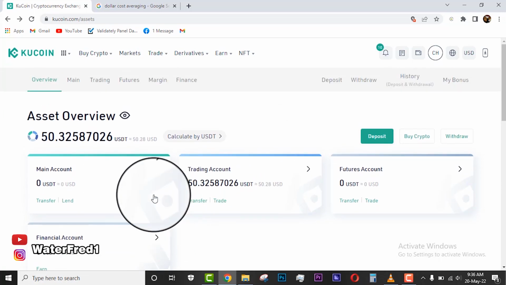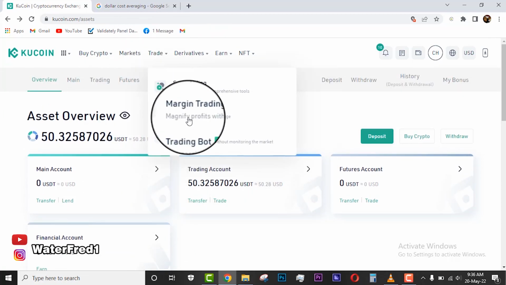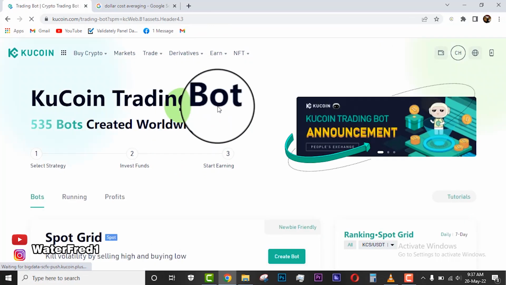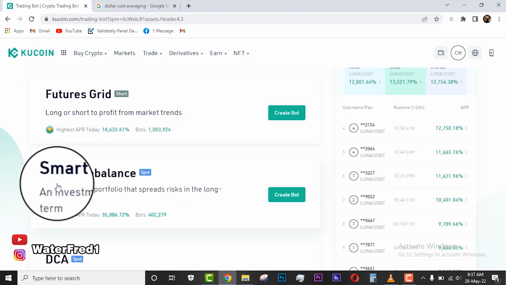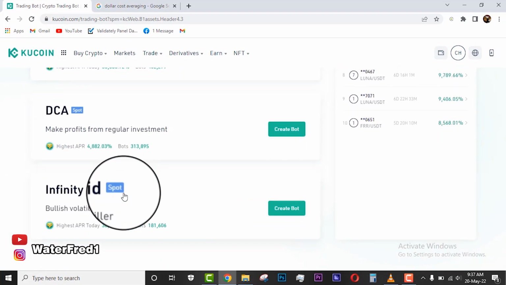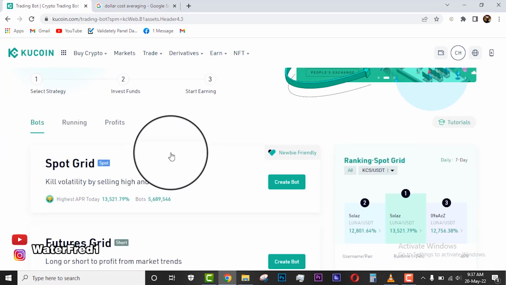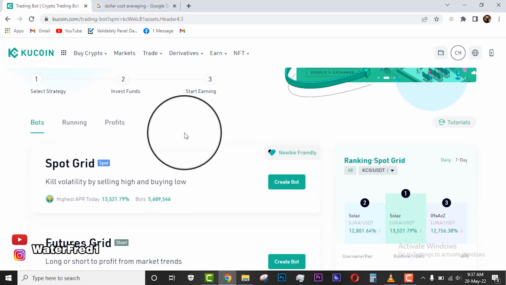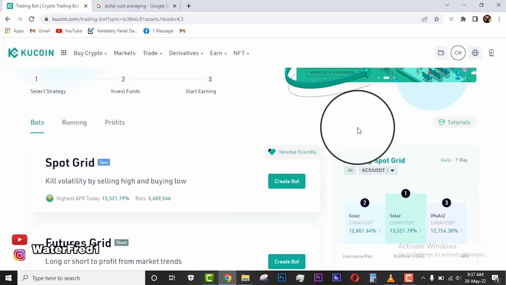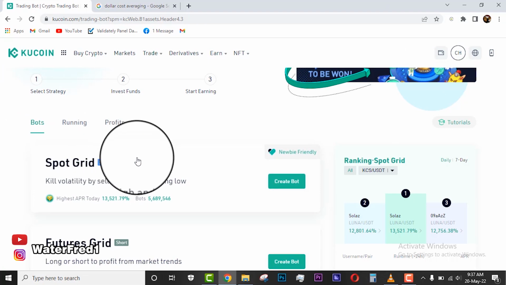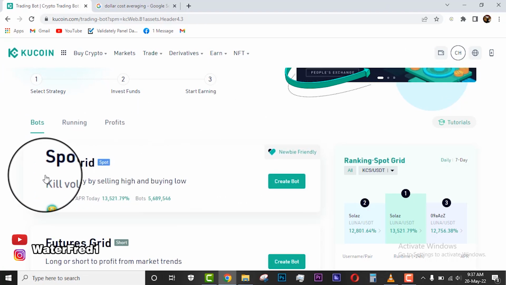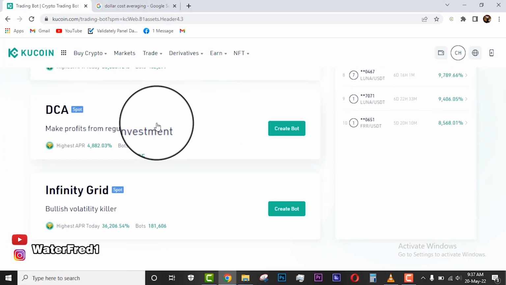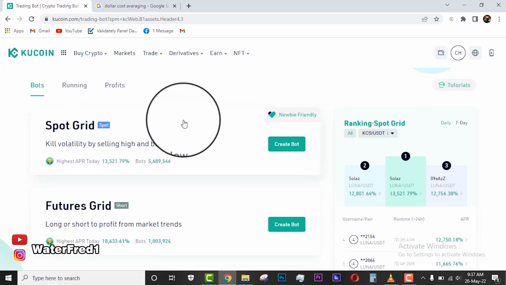So what you are just going to do now is to come here and click on trade. You click on trading bots. Now, when you come to trading bots, you see spot grid, you see futures grid, you see smart rebalance, DCA, infinity grid. If we start going through all of this, we may waste a lot of time on this video and it will be too long. So I'm going to go directly and tell you the ones that most experts or most people who know what they're doing use on this platform. And it is what? The spot grid or the DCA. Now, I will explain both of them for you.